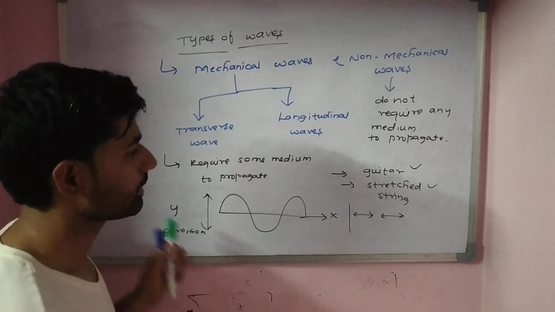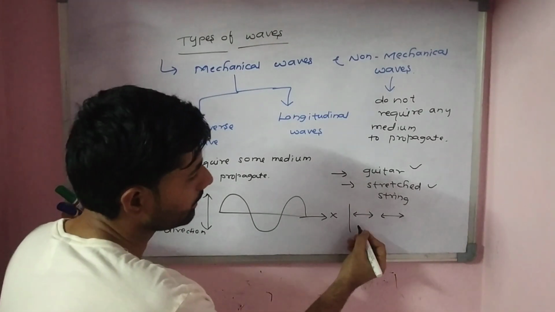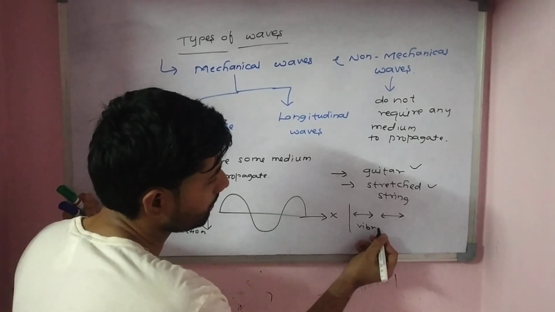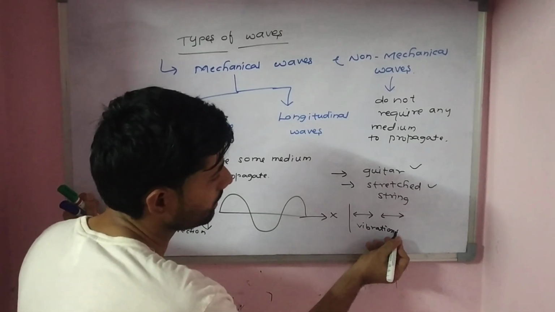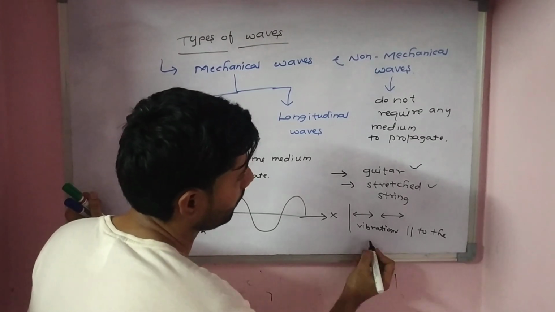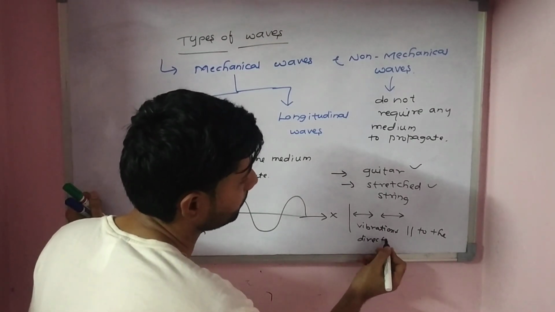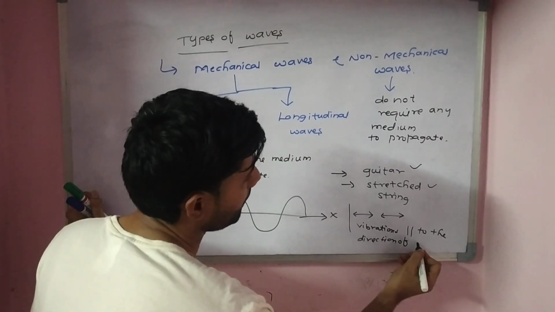And in longitudinal waves, the oscillation of the particles takes place in a direction parallel to the direction of propagation of the wave.